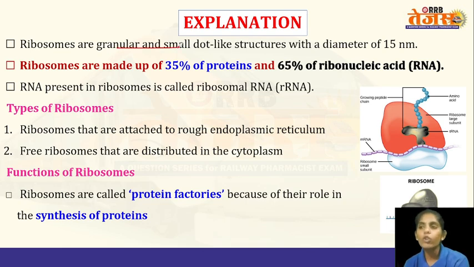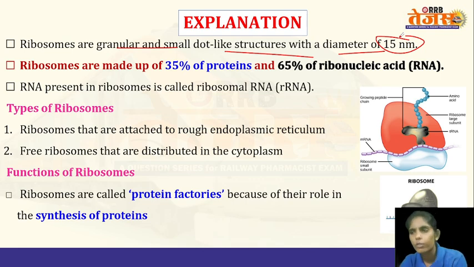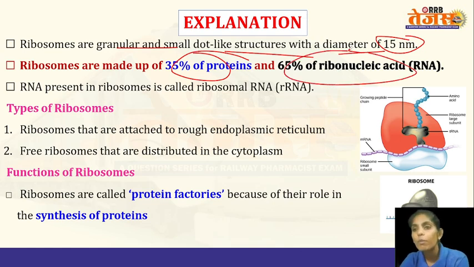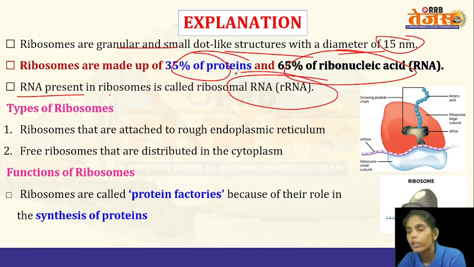Ribosomes are granular and small dot-like structures present within the cell with a diameter of 15 nanometers. So these are very small structures. Ribosomes are made up of 35% proteins and 65% ribonucleic acids. The RNA present in ribosomes is known as ribosomal RNA.